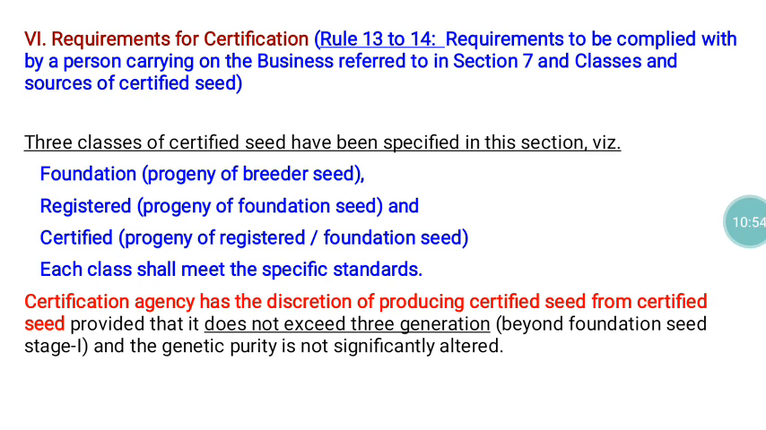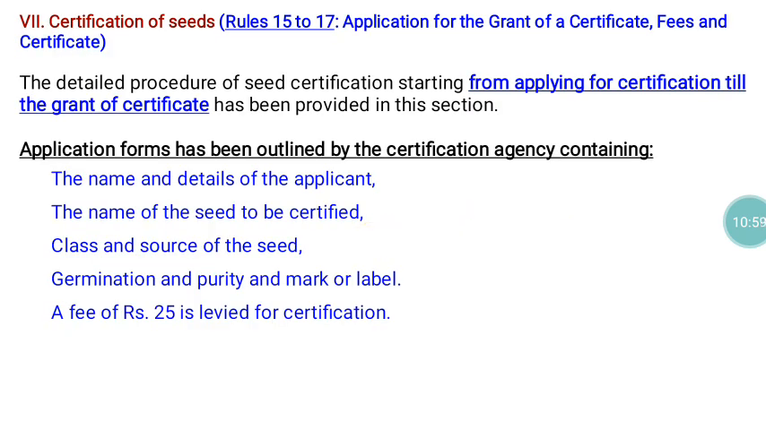So this is all available in part number 6 of the Seed Rules 1968. Then part number 7 mainly deals with the certification of seeds. Under part 7, rules 15 to 17 are there. This mainly deals with the application for the grant of certificate, fees and certificates, everything is there. Suppose a person is applying for certification, or wants to register their field for certified seed production purposes, the details they have to furnish are all available.